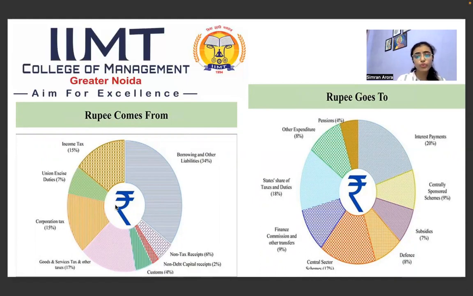Now the funds which the government gets, where are they investing them? So see, the major amount they are spending on the interest payment of the borrowing. So this is a very bad condition for a country, as we are spending the major amount on interest payment. The next, we are spending on the share of taxes and duties. The next expenditure is on central schemes and other expenditures, pensions, subsidies, defense, or sponsored schemes which the government announces every year.